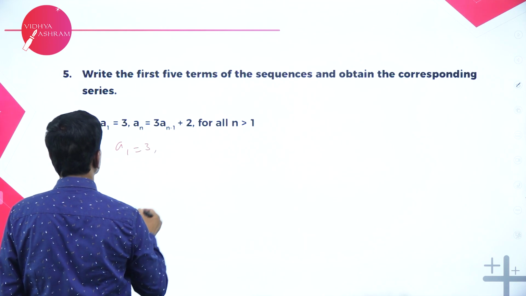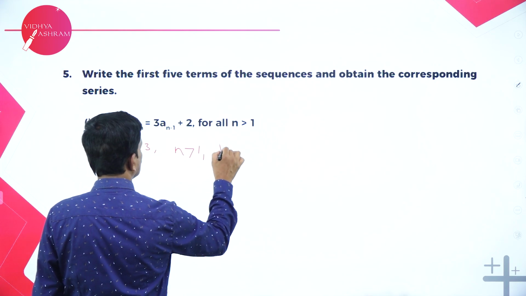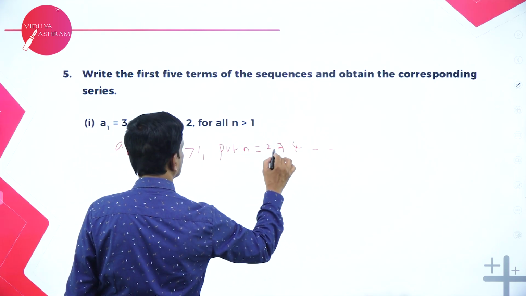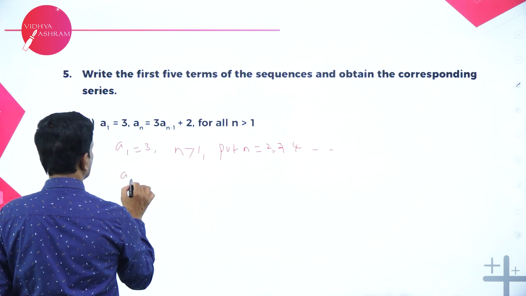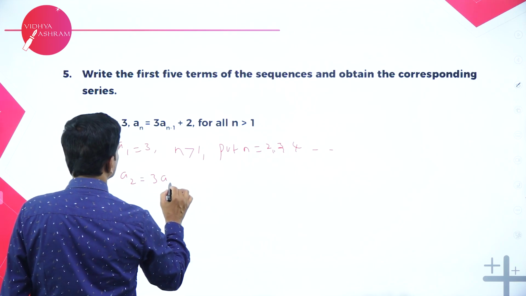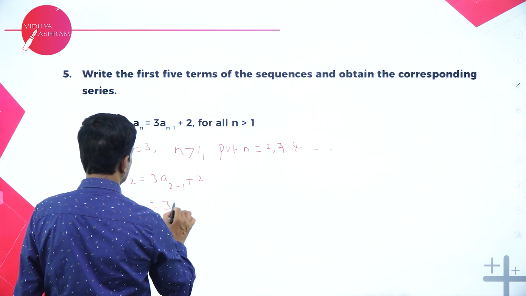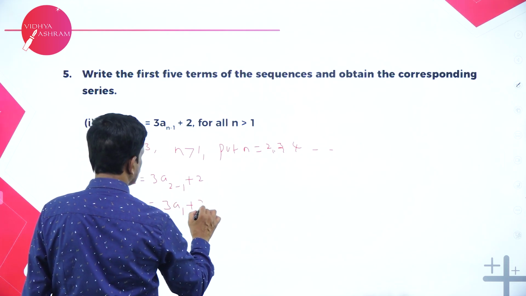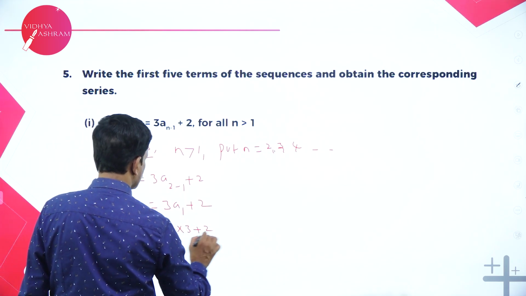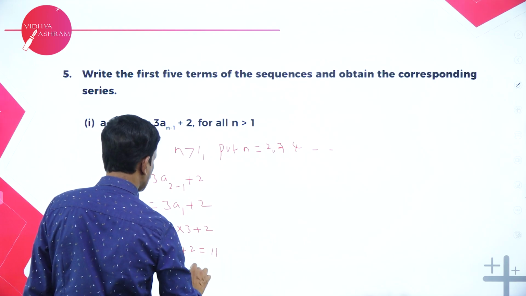A1 is equal to 3. Now, just find out when n is greater than 1. N is greater than 1 means put n is equal to 2, 3, 4, etc. Now, if n is equal to 2, A2 is equal to 3 into A2 minus 1 plus 2. That is nothing but A2 minus 1 is A1, plus 2. Since we know A1 is equal to 3, that is 3 times 3 is 9 plus 2. 9 plus 2 is 11.